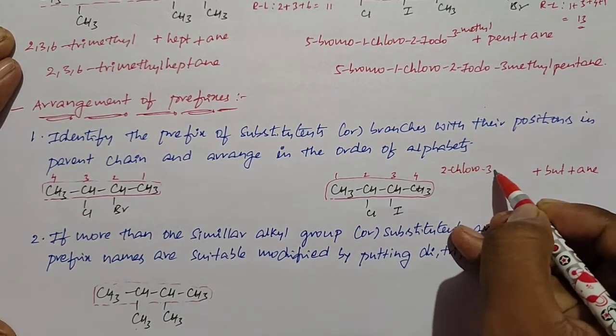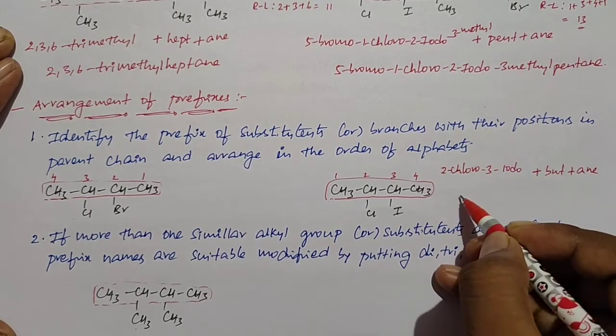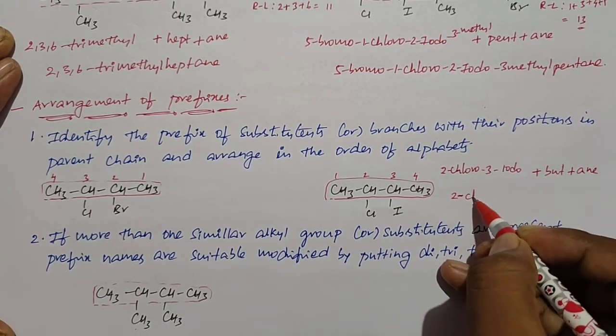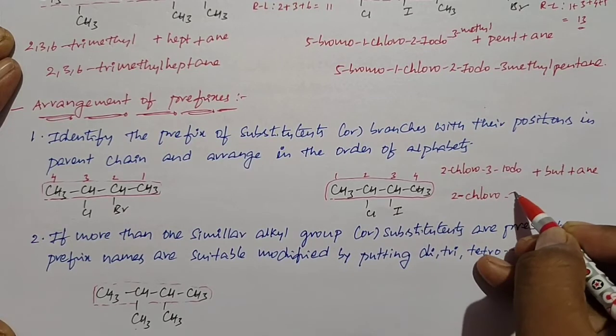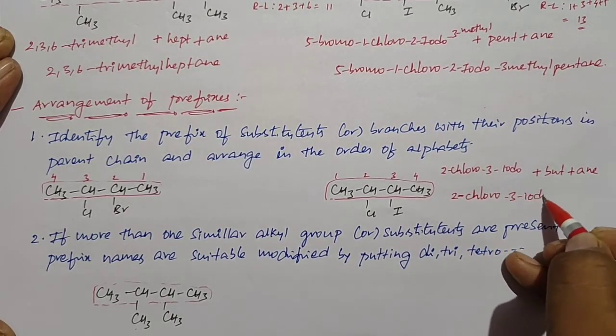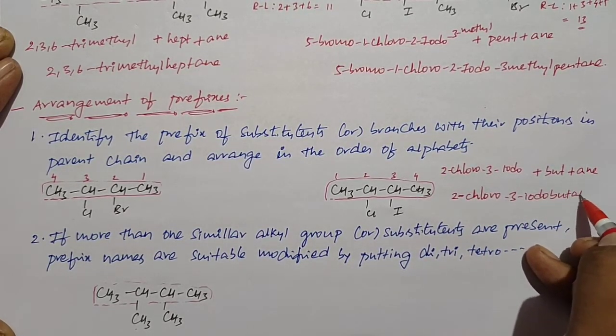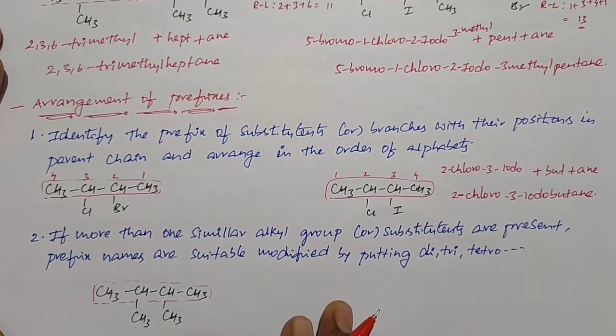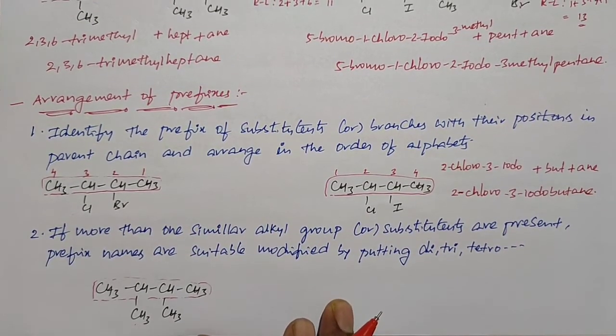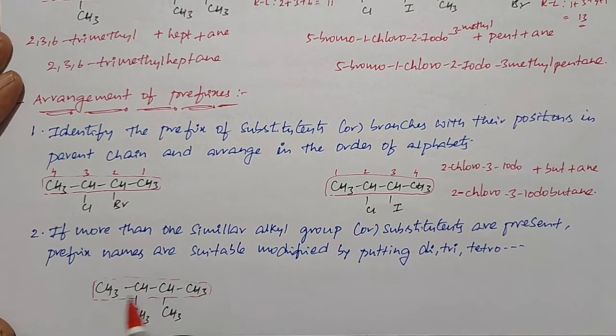And the name of the compound is 2-chloro-3-iodobutane.